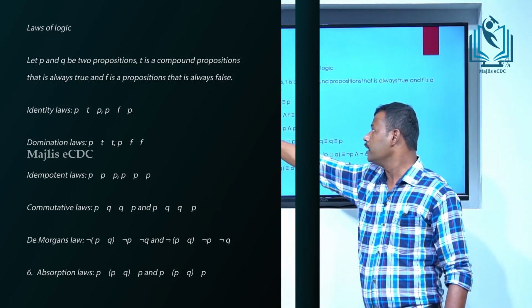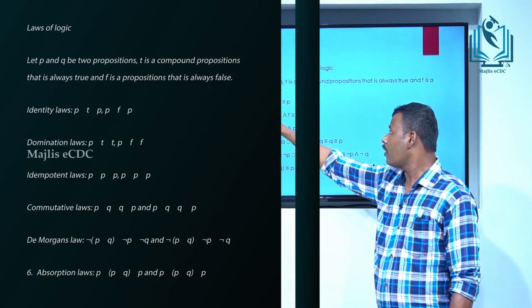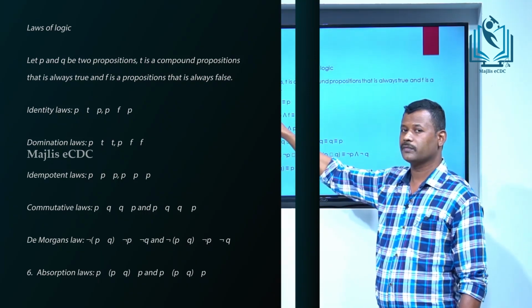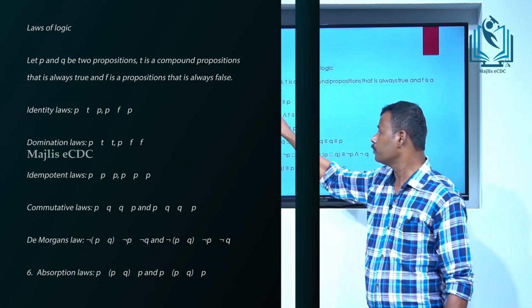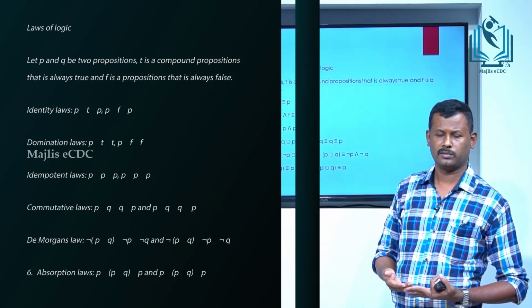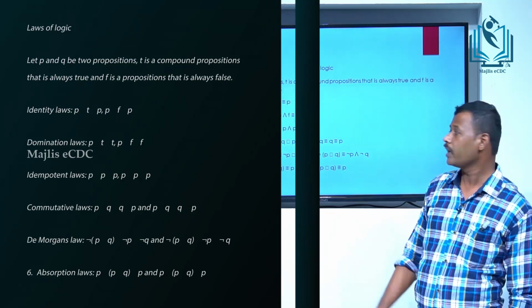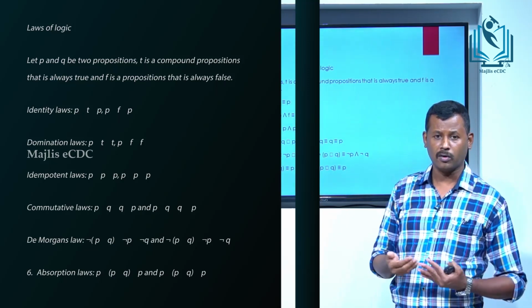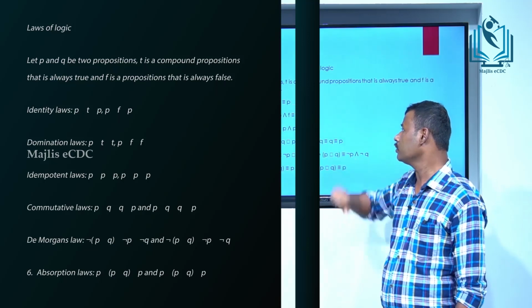The first law is the identity law. P and T is equivalent to P. P is a proposition, T is a compound proposition that is always true, so P and T is equivalent to P. And P or F, where F is the compound proposition that is always false, is equivalent to P.